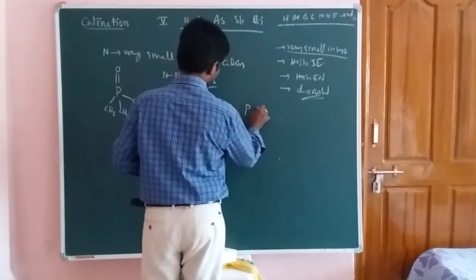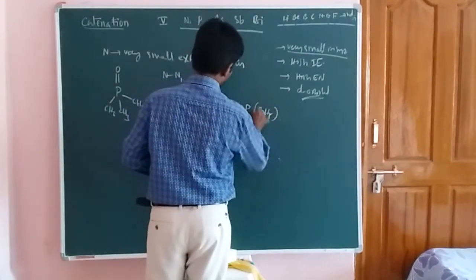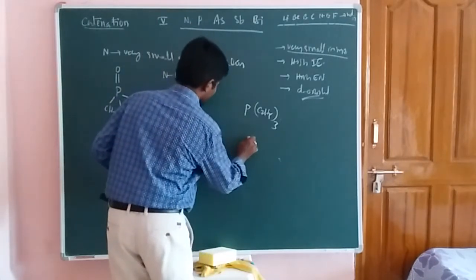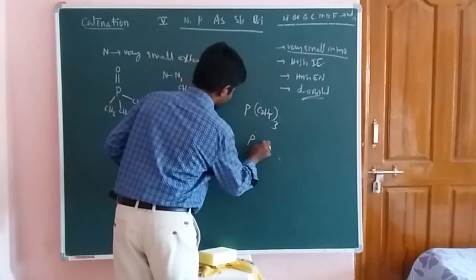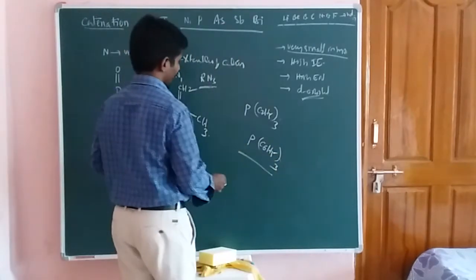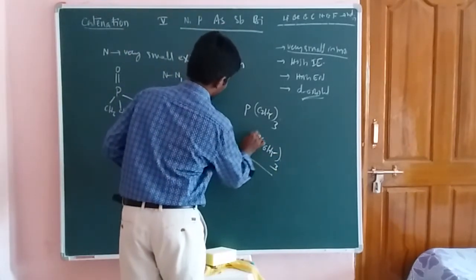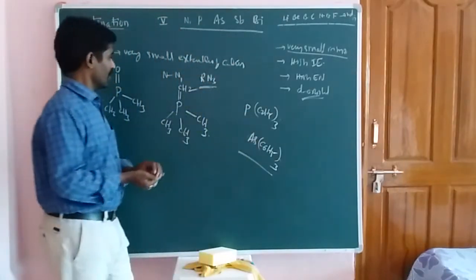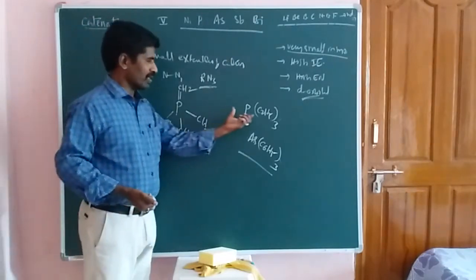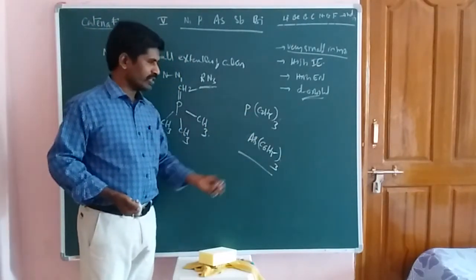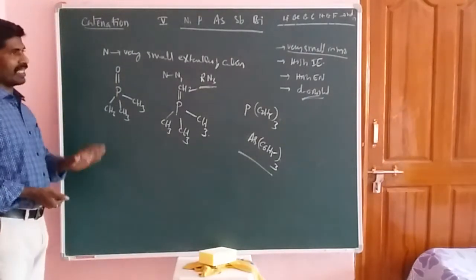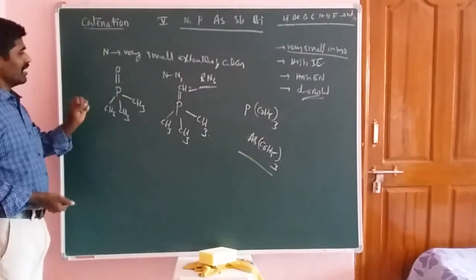Now what about this one? It has C2H5 groups, triethyl phosphine. And next is phosphorus with C6H5 taken three times. Now this one is not phosphorus; we have to take the arsenic element. These two compounds act as ligands in compounds, students. So these are the ligands. This is the property of these compounds.